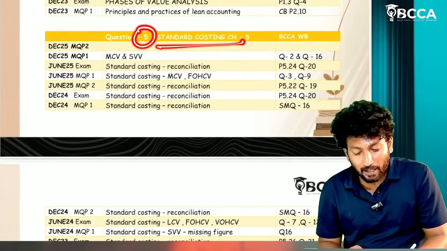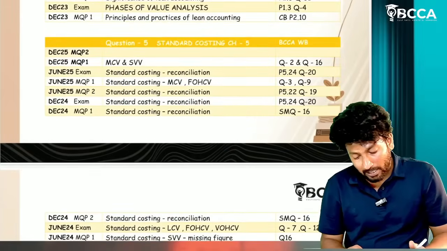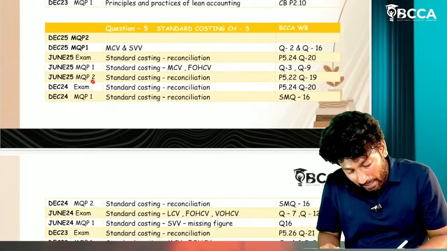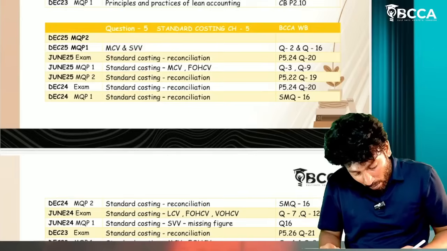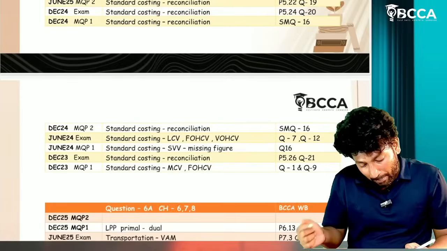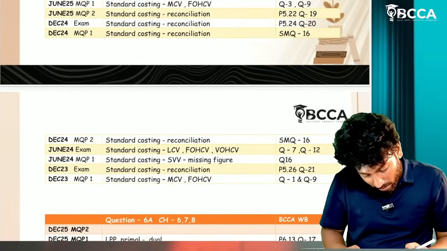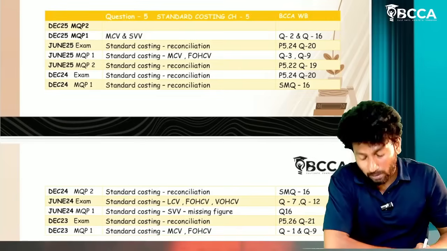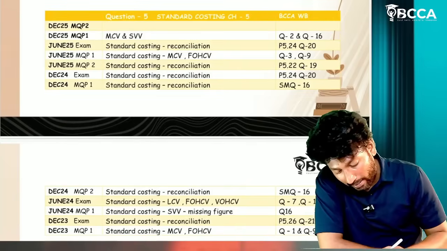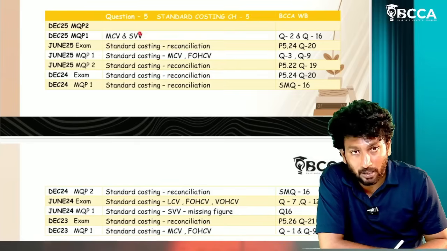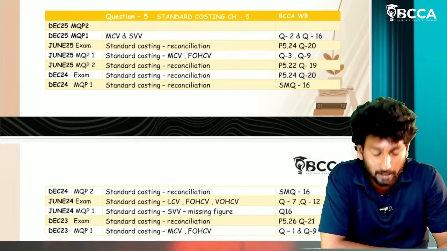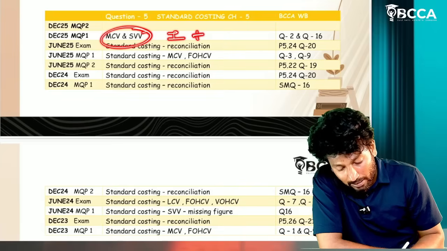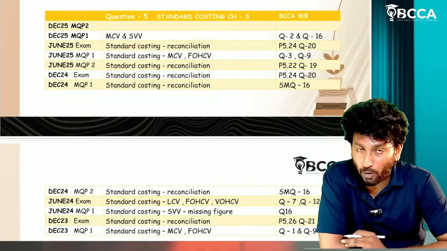Question number 5, standard costing. For standard costing, most probably in the main exam they have been asking the reconciliation question only. But in some MQPs, they have asked two 7-mark questions, sir. Like material cost variances calculation. Along with this variance calculation, investigation of variances plus planning and operation variance question model is there.